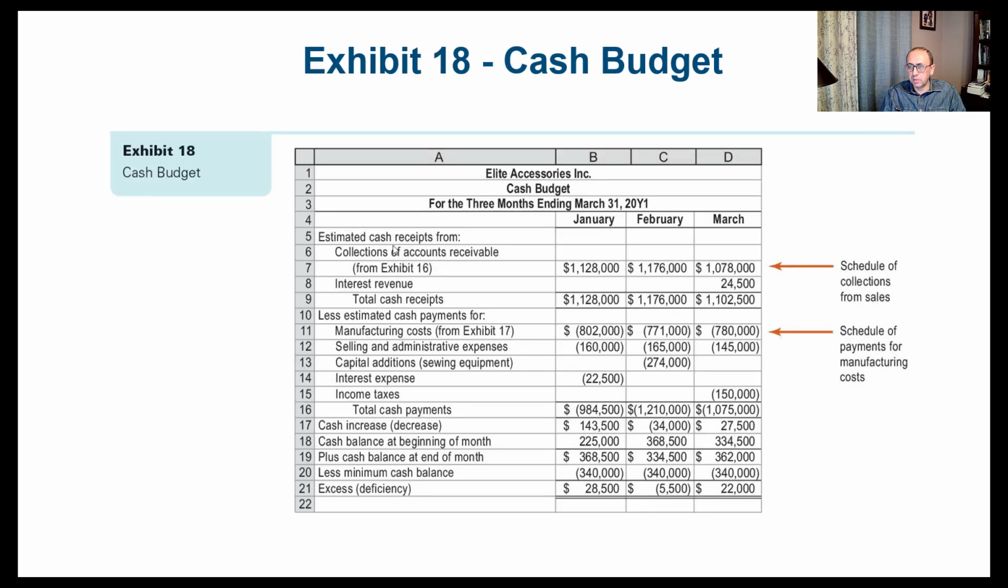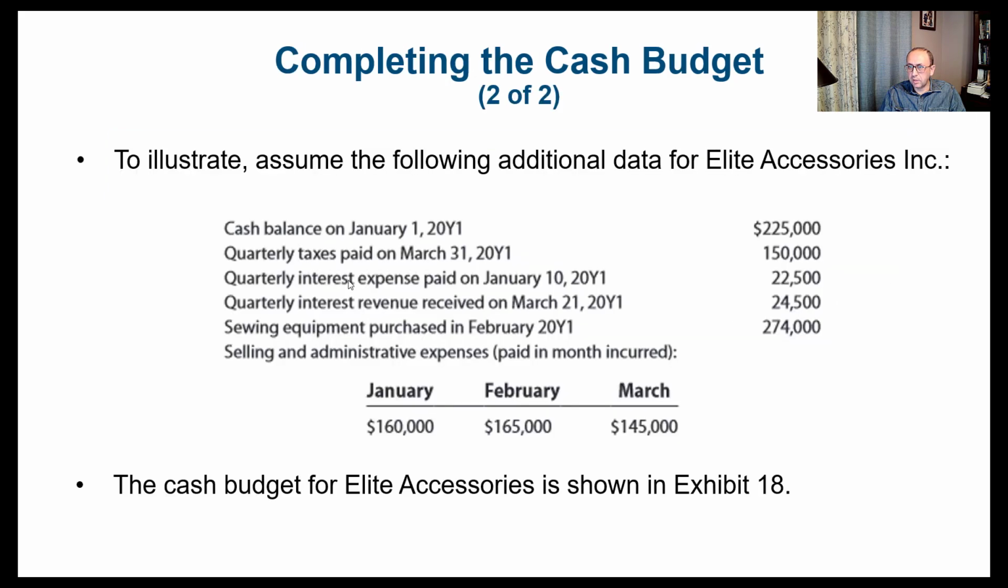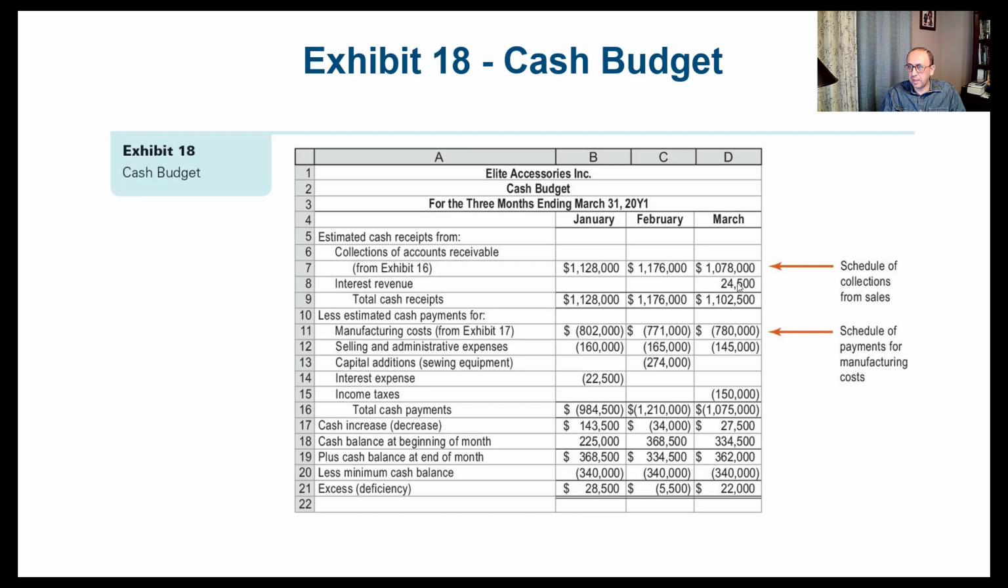So we start with the estimated cash receipts, and we already got that schedule of collections from sales. So these are the amounts collected for each of the 3 months. Remember here we had interest revenue, 24.5, and that was in March. So we go to March and add the interest revenue, and that would be the total cash receipts. Then we subtract the cash payments. So we have the manufacturing cost, which you already prepared in Excel sheet number 17, Exhibit 17, schedule of payments for manufacturing cost. And remember, all of these should be in parentheses because we are going to subtract them from the cash receipts.